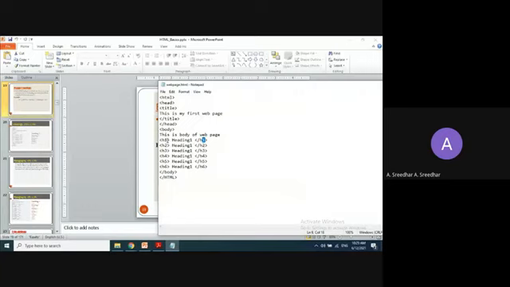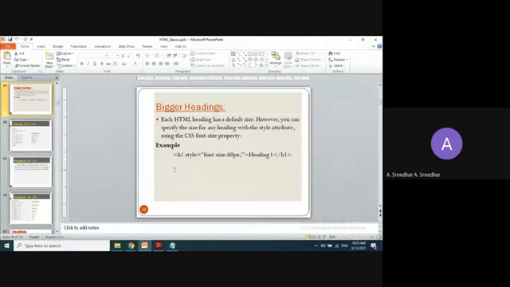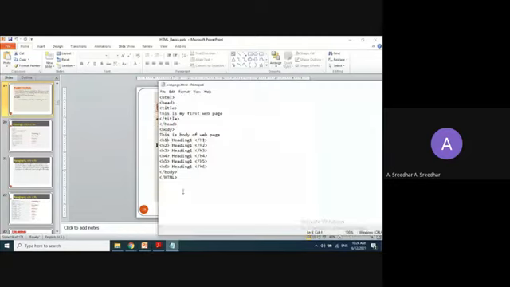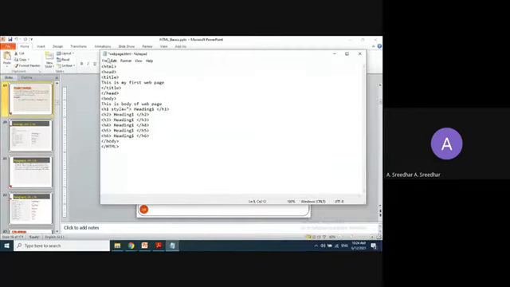Where do we want to use the attributes? Can anyone tell? In the starting tag only. So where is the starting tag? Here. Write style equals to, can I increase the size of this?